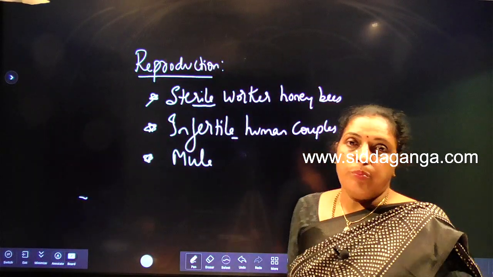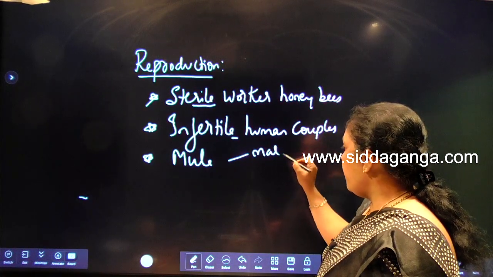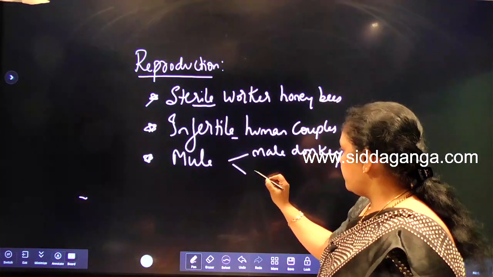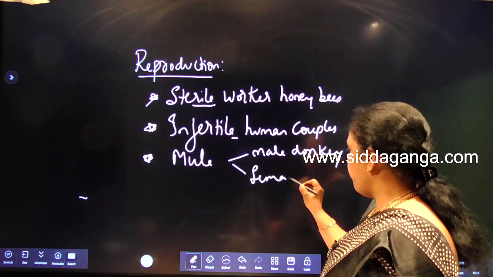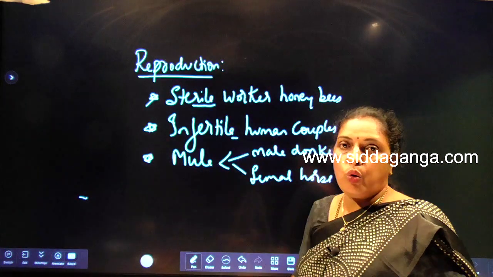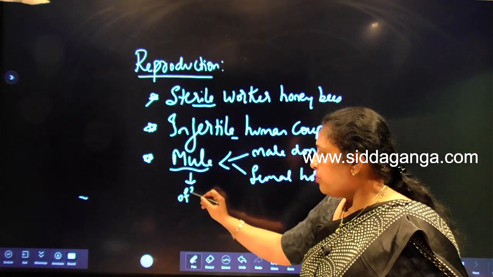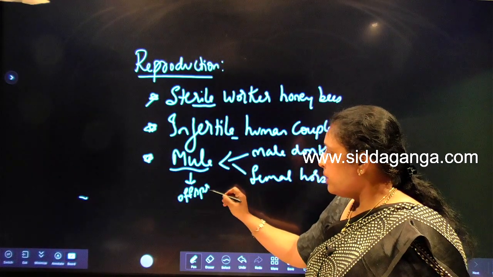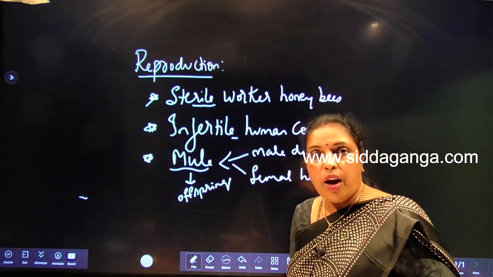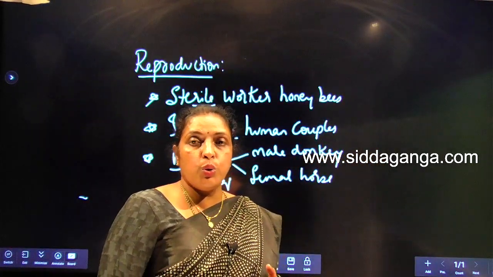And mule. Mule is an offspring we get by crossing a male donkey with a female horse. By crossing these, we got a mule. But a mule cannot give birth to offspring. Even though all these three are living organisms, they are not able to give birth to young ones.